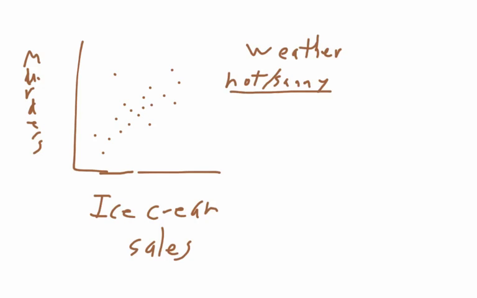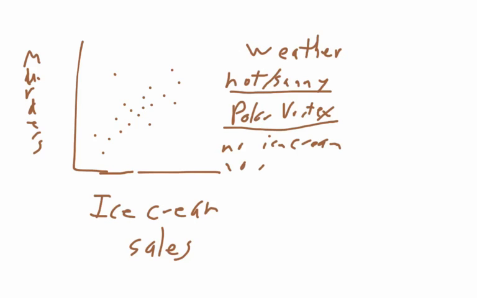Back when we had the polar vortex, where it was below zero for that week, there was no ice cream because everyone was already cold, and pretty much no murders because no one wanted to go outside. So if people are able to go outside, they're more likely to eat ice cream. They're also more likely to kill somebody. And so that is my little lesson on working variables. In this case, the working variable was the weather.